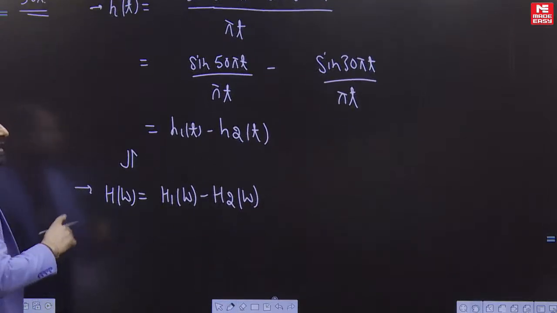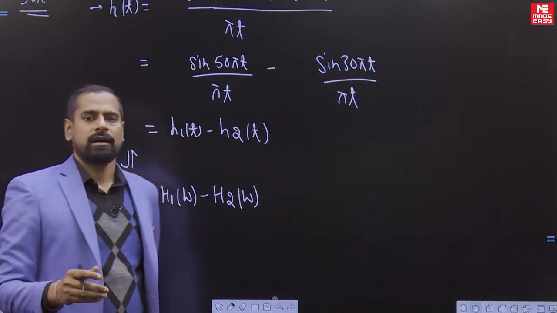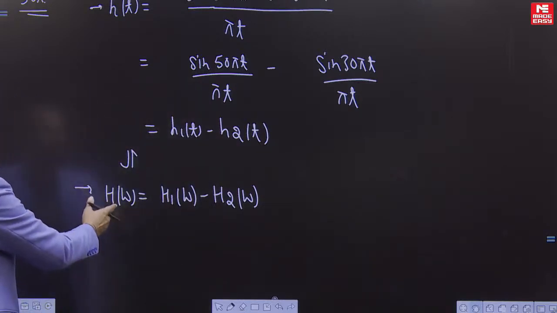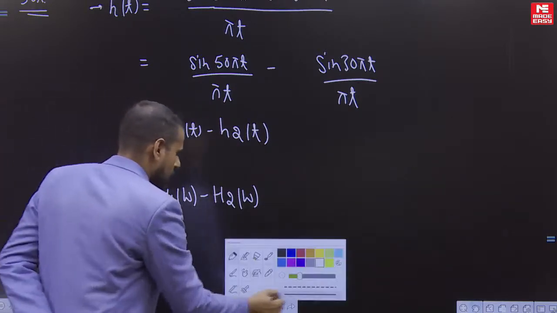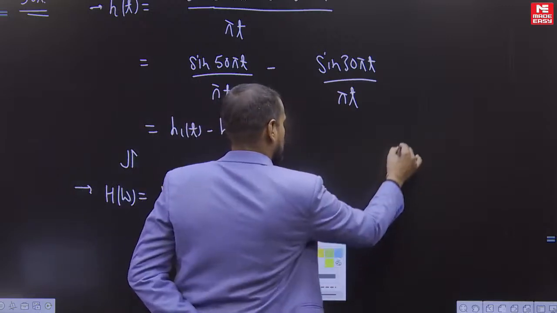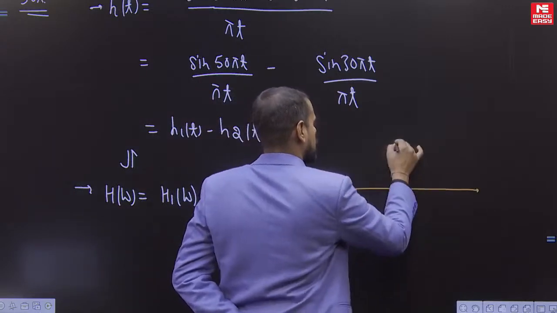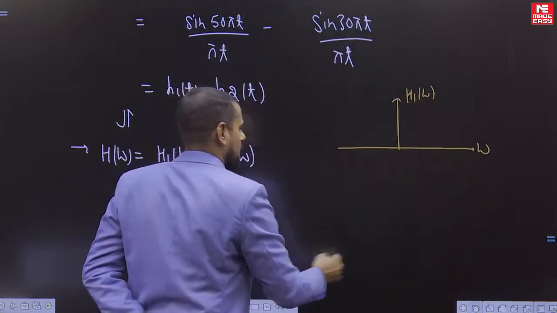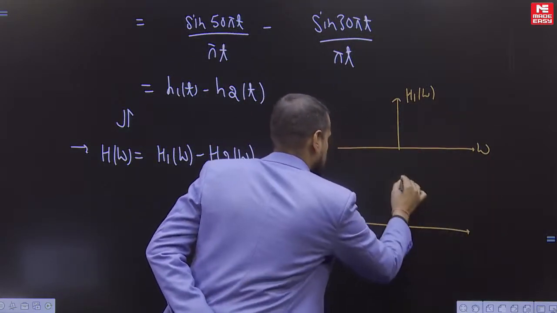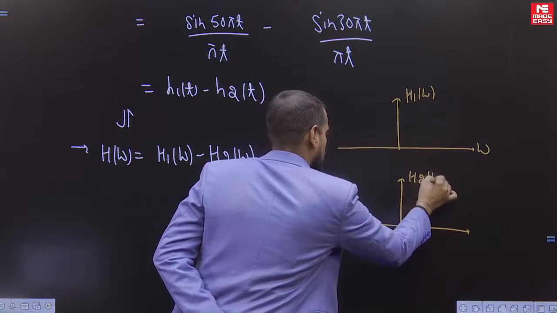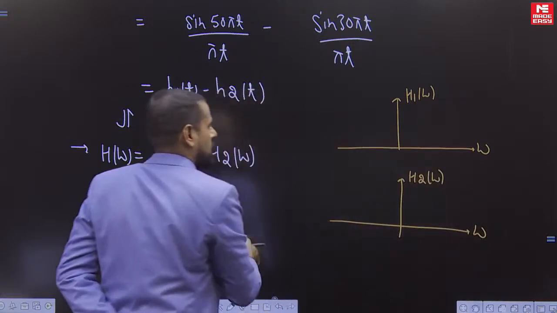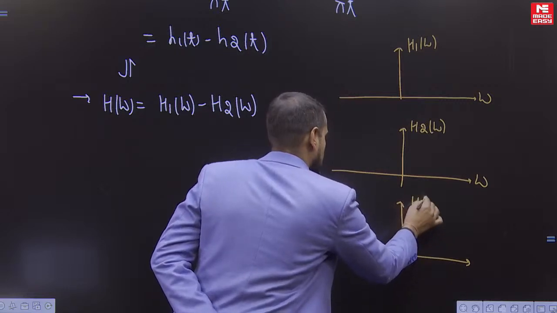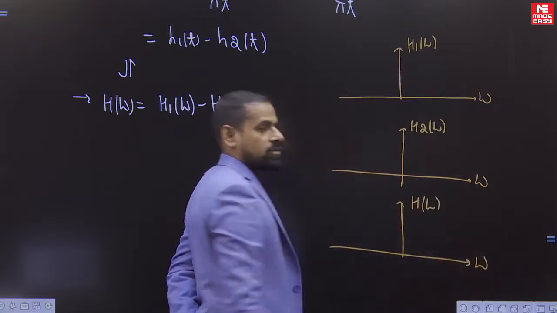Now we have to draw H1 omega and H2 omega, then subtract them, and the subtraction gives the resultant transfer function H of omega. So let us draw H1 omega with respect to omega. Then we have to draw H2 omega with respect to omega. Then we have to draw their subtraction, that is, H of omega with respect to omega.